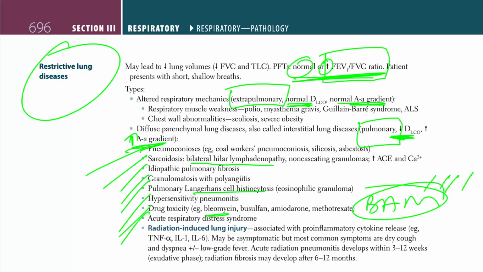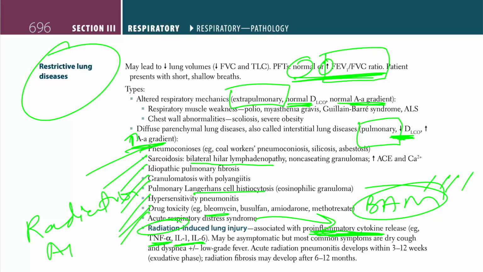Radiation, what is radiation going to do? Radiation is going to cause a release of pro-inflammatory cytokines. The radiation that you give is going to release the cytokines. Which cytokines? Nothing extra here. TNF-alpha, IL-1, and IL-6. Radiation: TNF-alpha, 1 and 6. So that's how we can memorize that. Radiation.